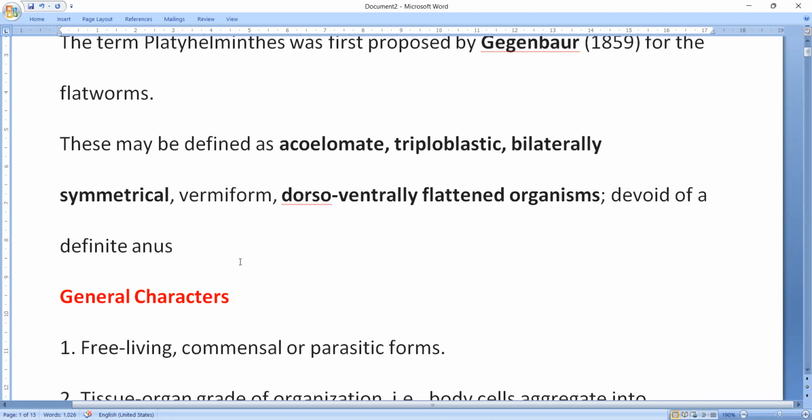Just like protozoans, unicellular organisms, the Platyhelminthes are dorso-ventrally flattened organisms, and they do not contain a definite anus. Anus is not clear, because the digestive system is mostly not functional actually. If at all it is functional, the excretory substances are excreted or digested by mouth. As these are mostly parasites, there is no need of a digestive system for most of the animals.